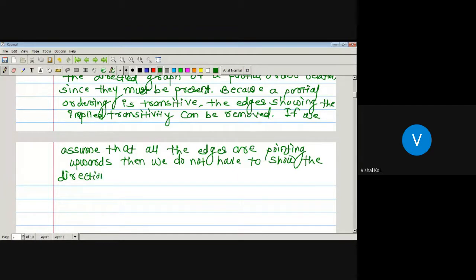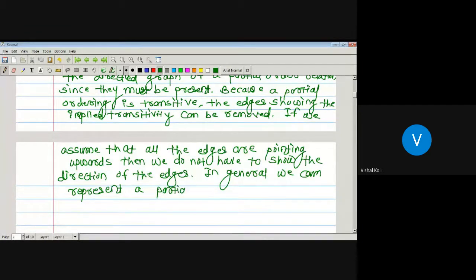Direction of the edges in a given direction. Directed graph. In general, we can represent a partial ordering on a finite set using the following procedure.